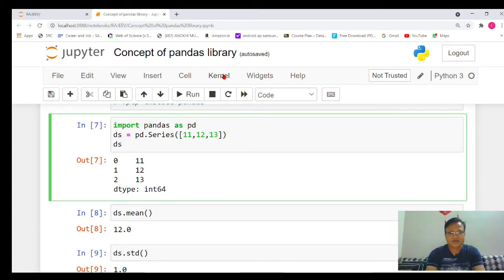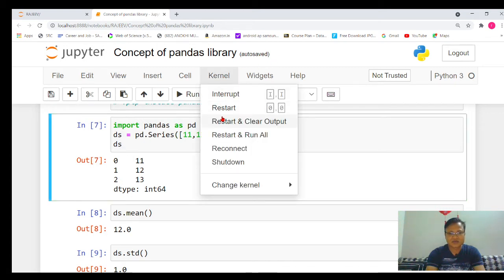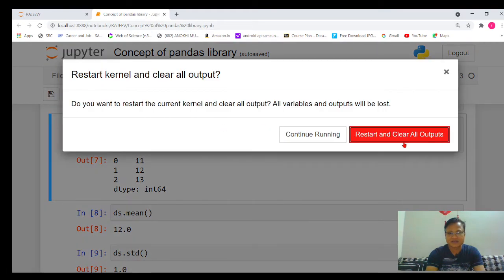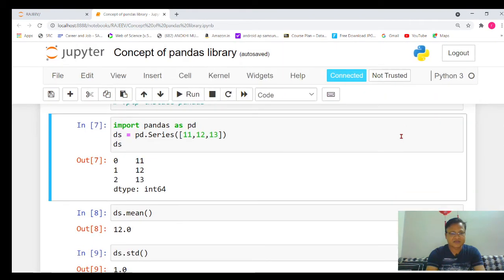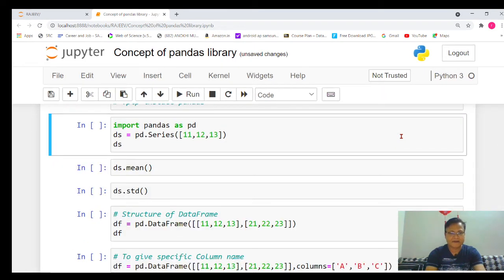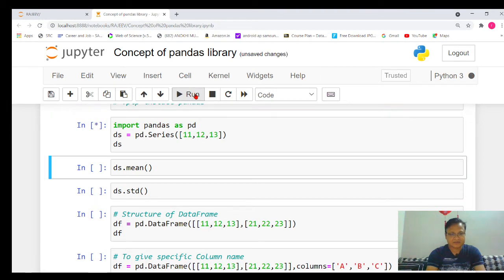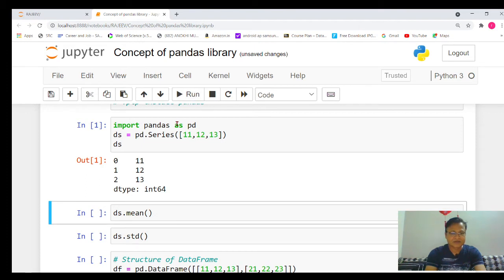Let's quickly clear all the output so that there will be no confusion. Great. So pd.Series will create a series object. Just execute that part. Okay, here you will see.